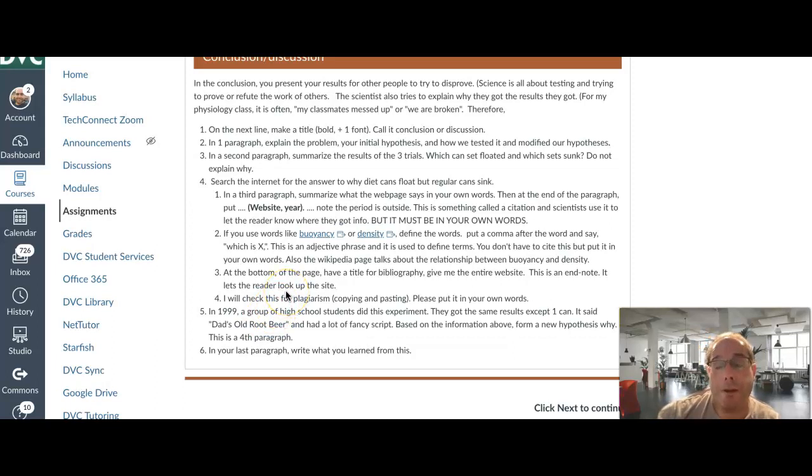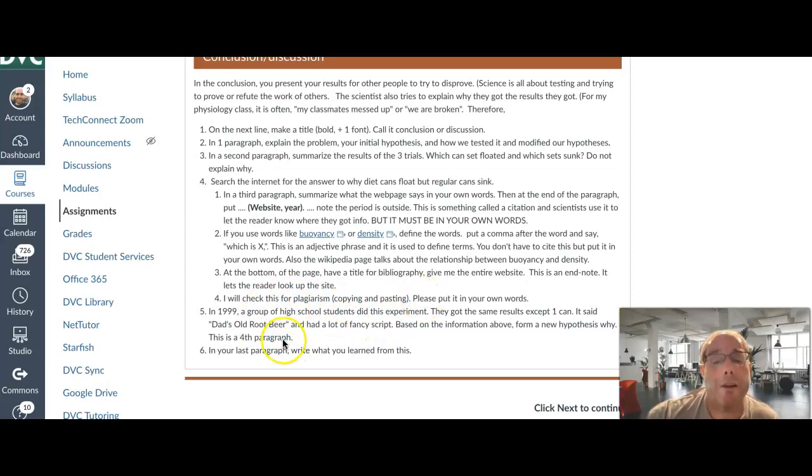And it actually might be 98, in a group of junior high school students. They got the same results, except for one can. Dad's old root beer with lots and lots of fancy junk and stuff on the labels. Based on your information, form a new hypothesis. Why did this float? What are your reasonings for it to float?